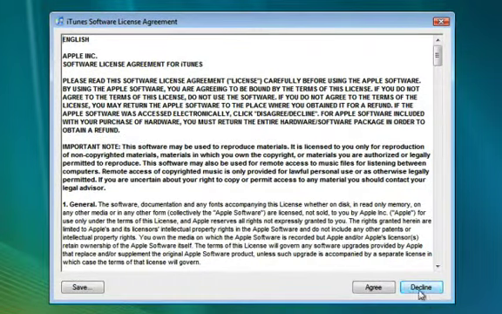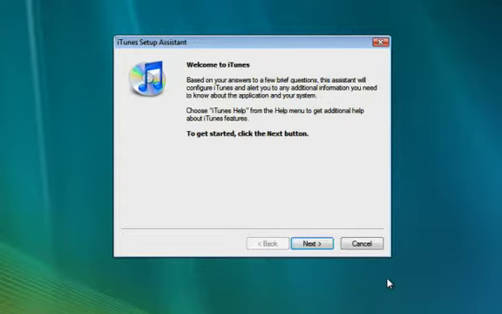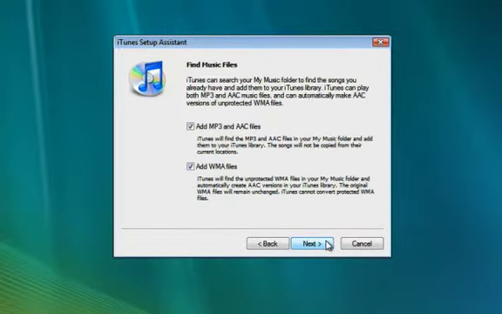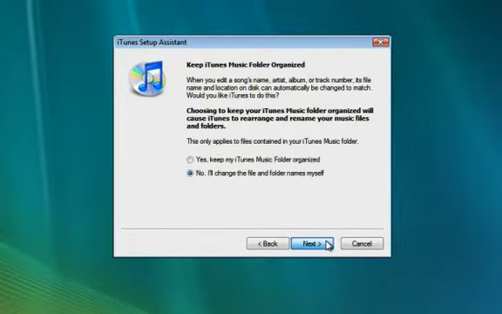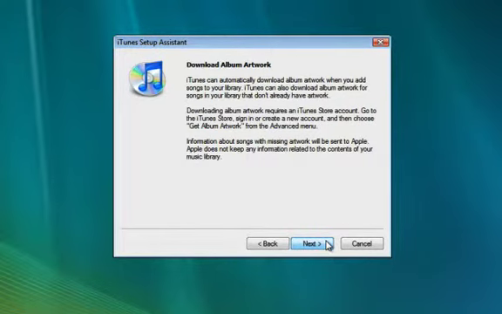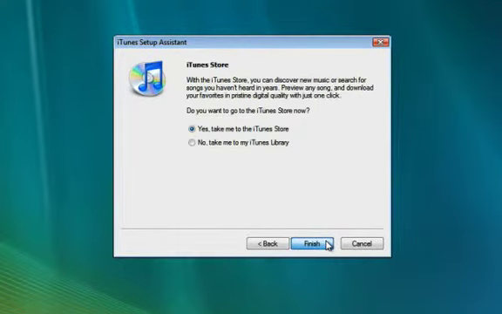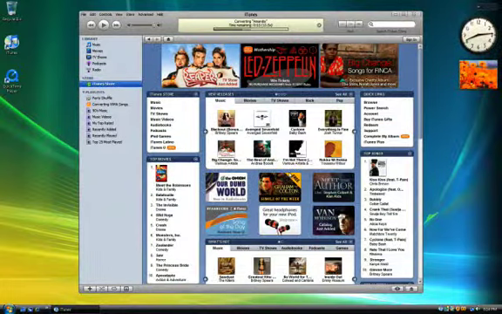After you install iTunes, you'll be guided through a brief setup assistant. Then you'll be ready to use iTunes to collect, organize, and play your new digital music and video collection.